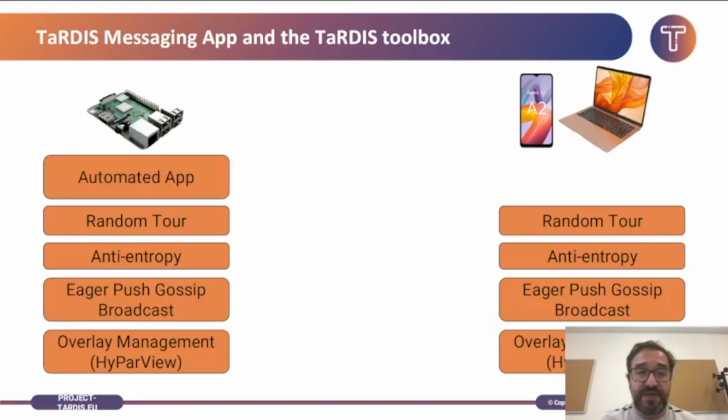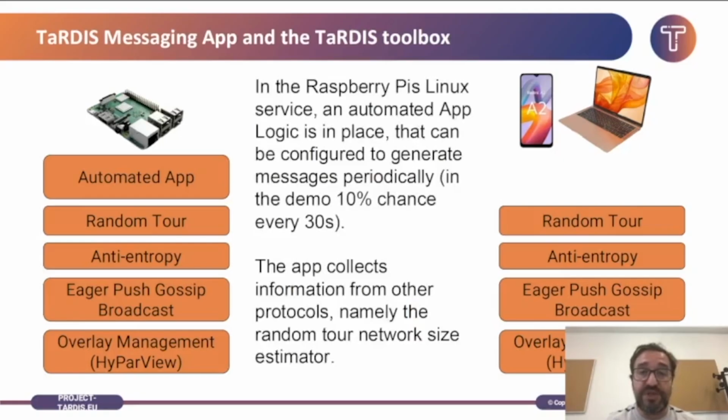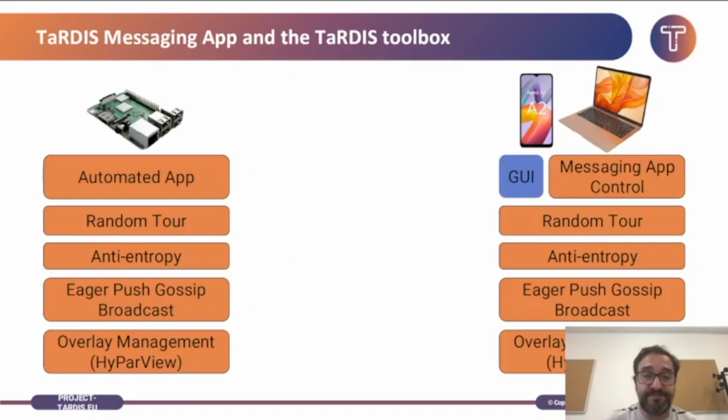In the case of Raspberry Pis, there is an automated application that is using all of these protocols to generate messages periodically. Actually, each Raspberry Pi propagates a message every 30 seconds with a 10% chance. These messages contain some random attachment, and they also provide some information gathered by the automated app from the different protocols running in that device, for instance, the network size estimation.